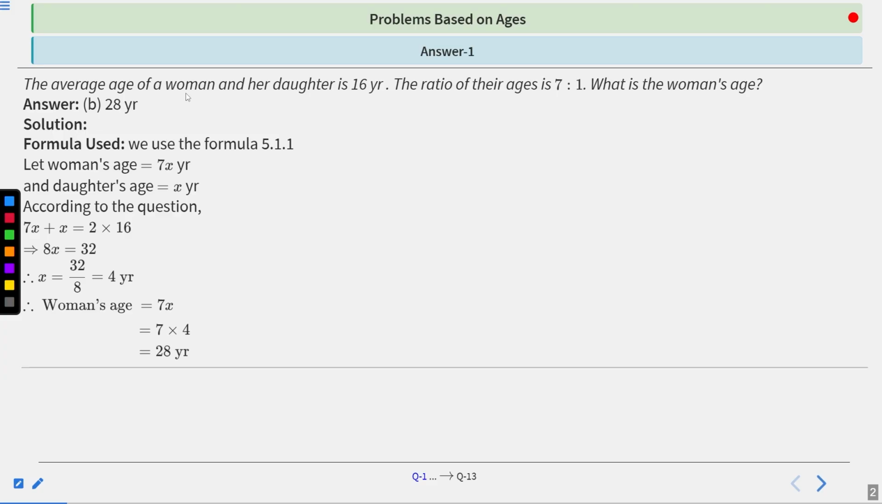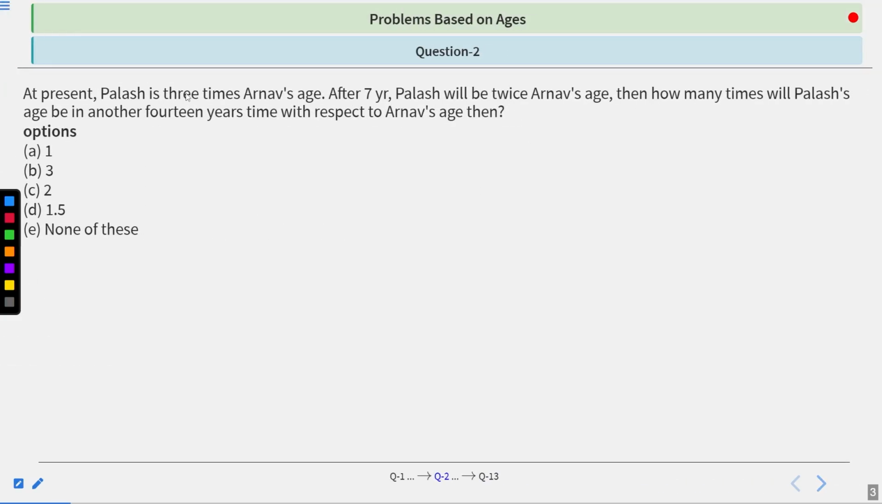Next one. At present, Palas is 3 times Arnav's age. After 7 years, Palas will be twice Arnav's age. Then how many times will Palas's age be another 14 years later with respect to Arnav's age then? Now there are 5 options. A is 1, B is 3, C is 2, D is 1.5 and E is none of these. Now you have 10 seconds to analyze the question. Your time starts now.